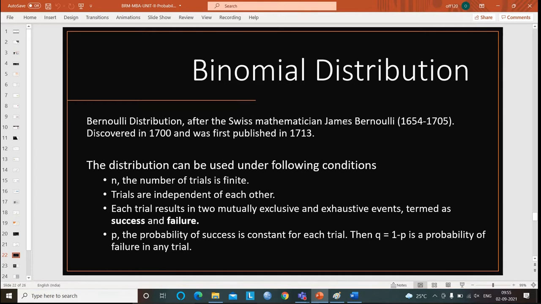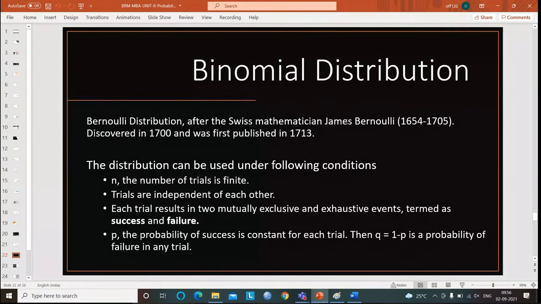Trials are independent of each other means what? Independent events means one experiment is not going to affect another experiment. Just now I told you that I wanted to toss 6 coins simultaneously. That means there are 6 persons standing in front of you, and everyone is tossing a coin.